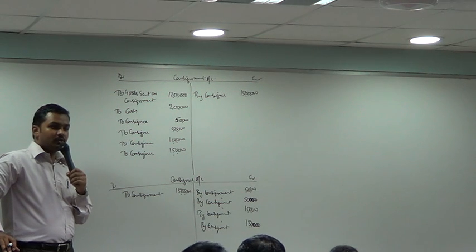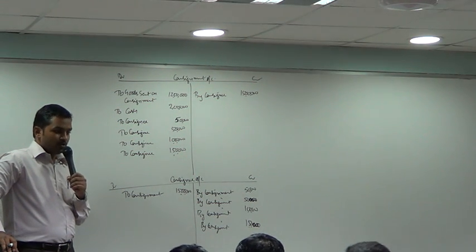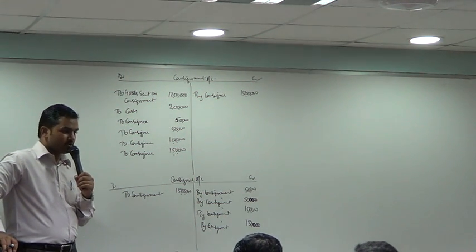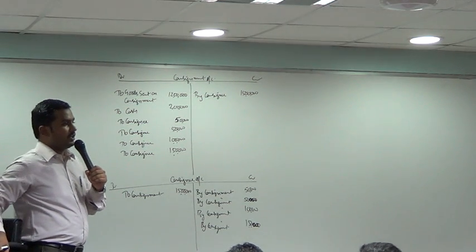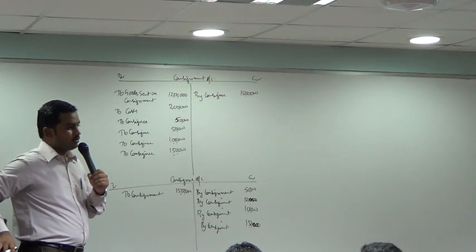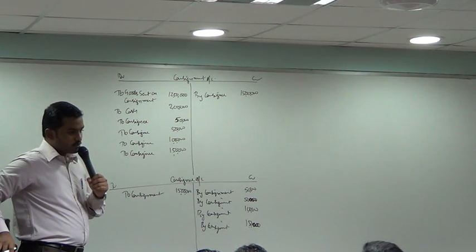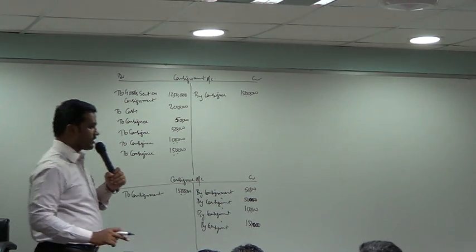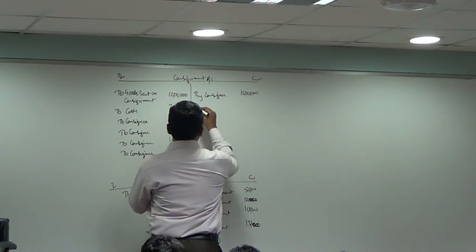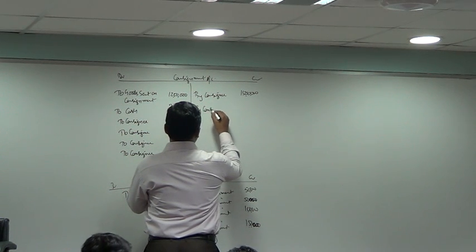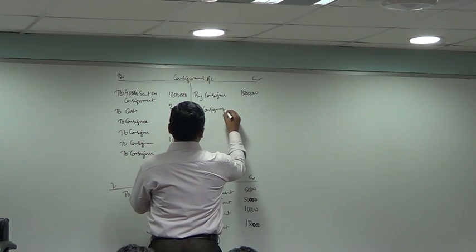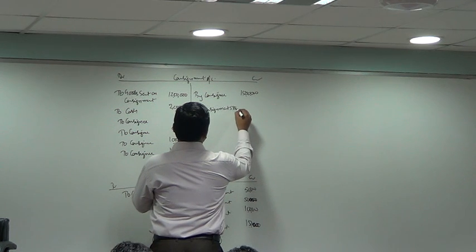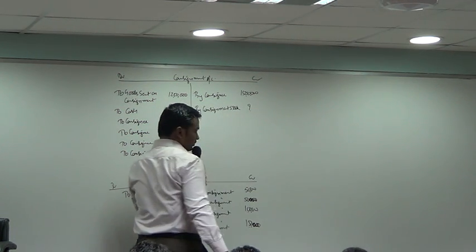Now, what percentage of the goods were unsold? 20% of the goods remained unsold. Out of the goods sent, 20% have remained unsold. What is the entry for closing stock? Consignment stock account debit to consignment account, by consignment stock. Question mark.